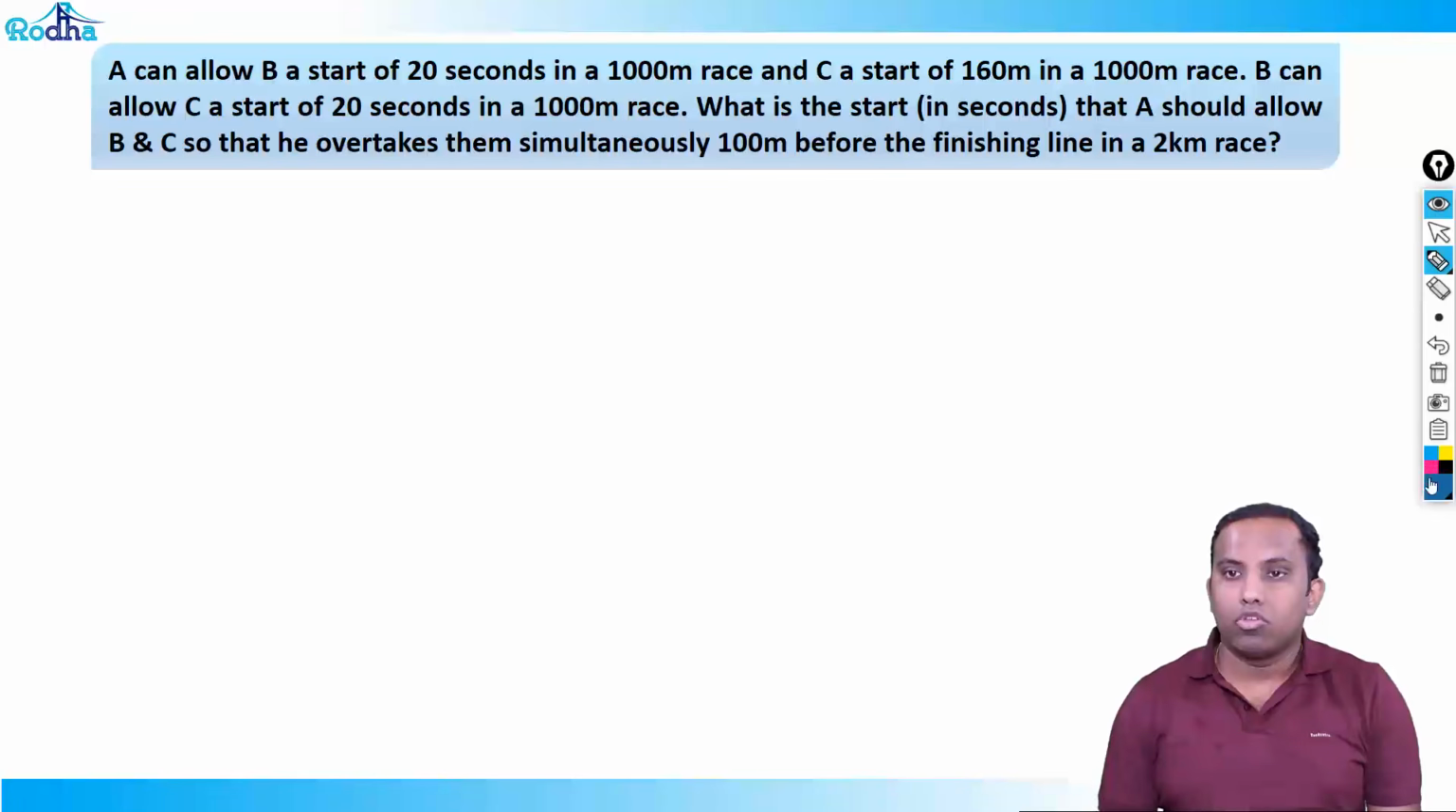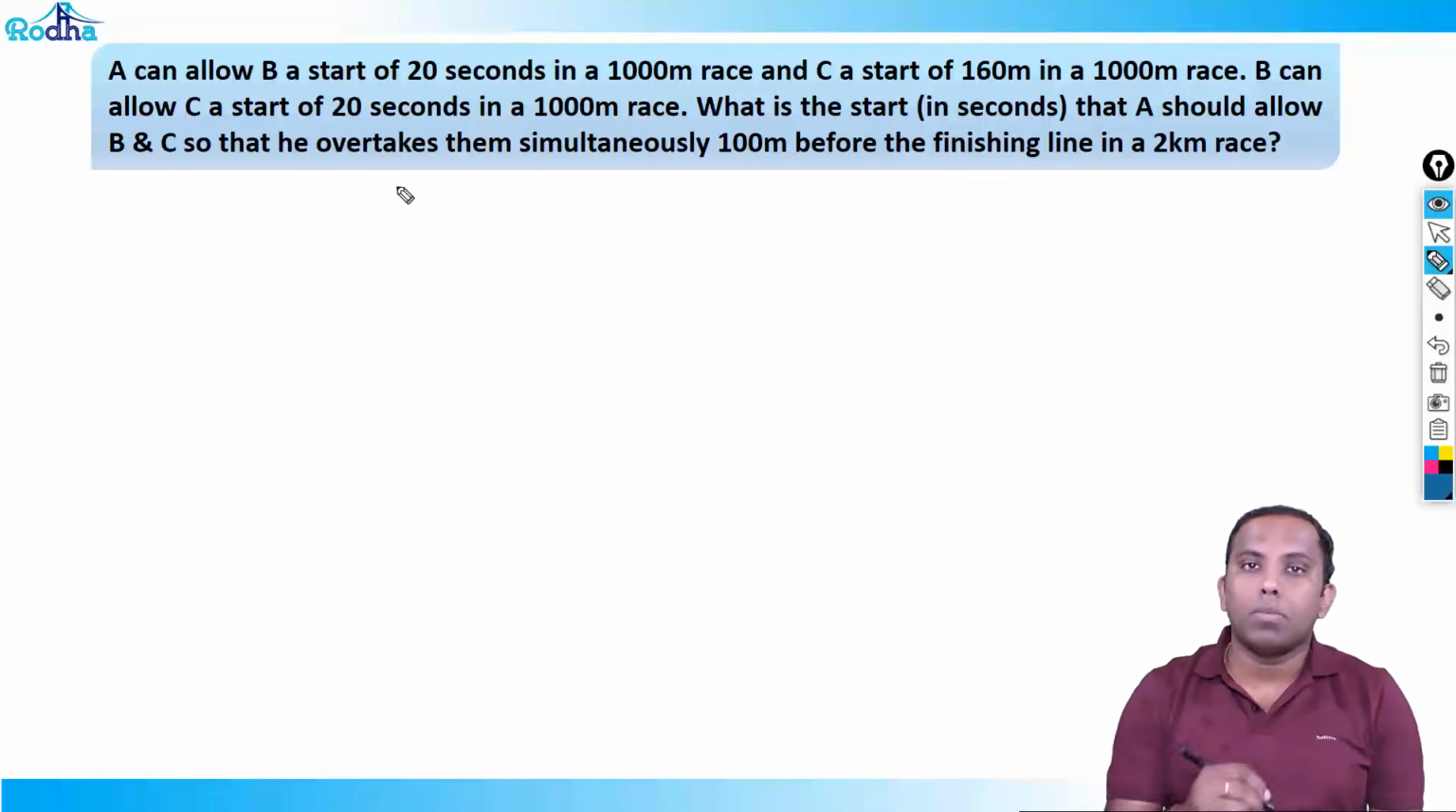Okay, so let's see this question here. A can allow B a start of 20 seconds in a 1000-meter race and C a start of 160 meters in a 1000-meter race. B can allow C a start of 20 seconds in a 1000-meter race. What is the start in seconds that A should allow B and C so that he overtakes them simultaneously 100 meters before the finishing line in a 2-kilometer race?